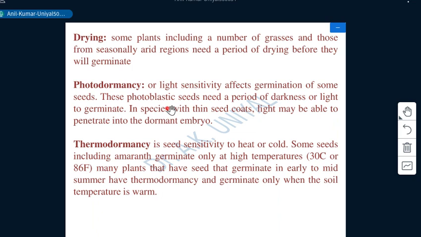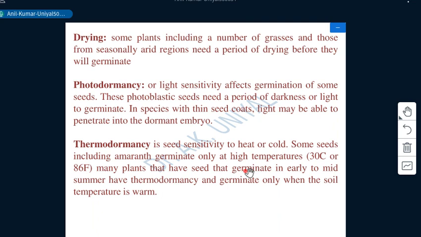Then photodormancy, or light sensitivity, affects germination of some seeds. We have discussed it under the causes category also, and this comes under physiological dormancy. Then we have temperature-dependent seeds also. Those need coldness, or those need warm temperature.